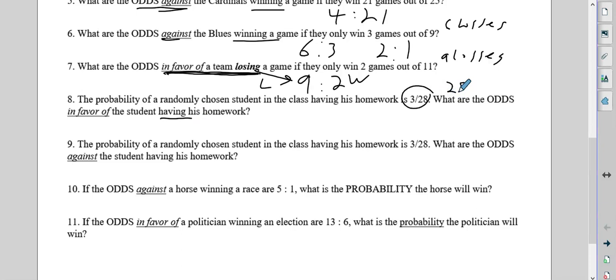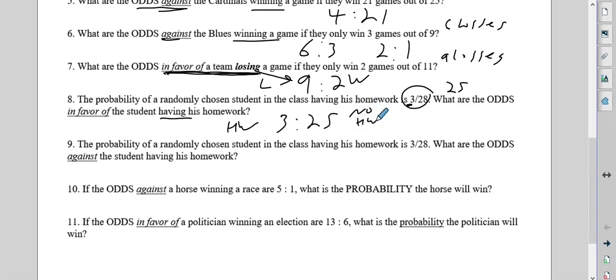So odds in favor of him having his homework, this is having it, so that comes first, and then the 25 not having his homework goes second. This is homework, and this is no homework.